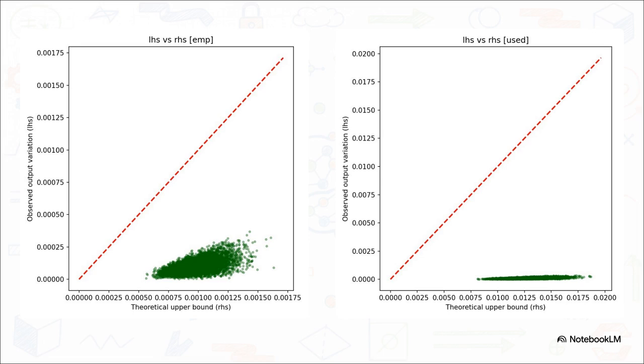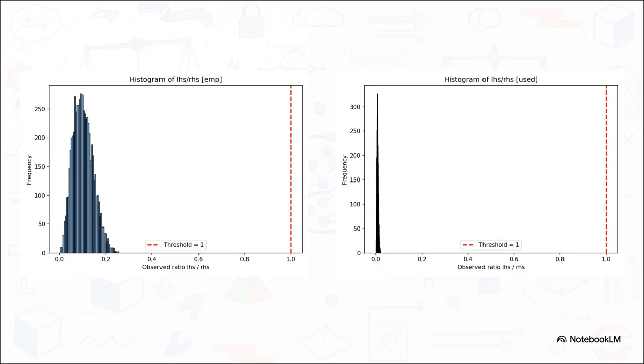But over on the right, the conservative certification shifts that data cloud way down. It relies on structural activation bounds and spectral norm limits, making it a much looser but ultra-safe architecture-aware estimate. And if we look at the histogram showing the ratio of observed variations to theoretical bounds, the success of both methods is undeniable. See that red dashed line marking the theoretical safety threshold of 1? Both the empirical data and the ultra-safe conservative data are strictly below it. The math absolutely holds up in both regimes. We are talking 0 empirical violations.